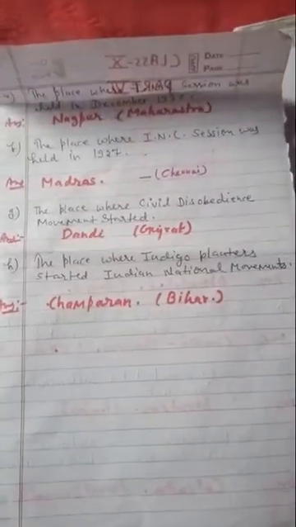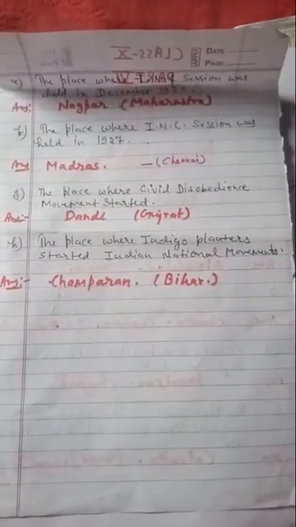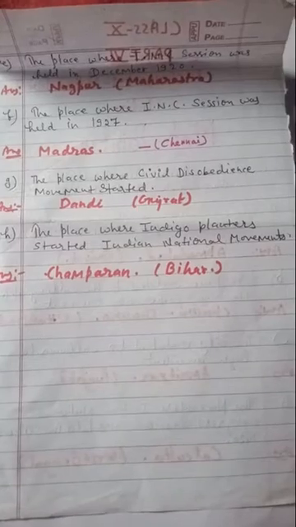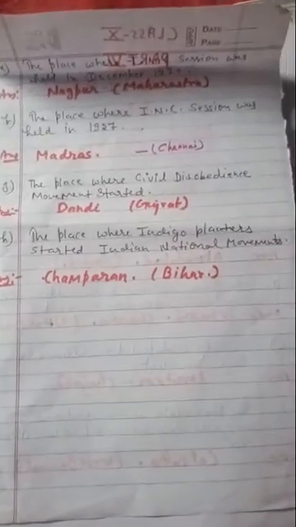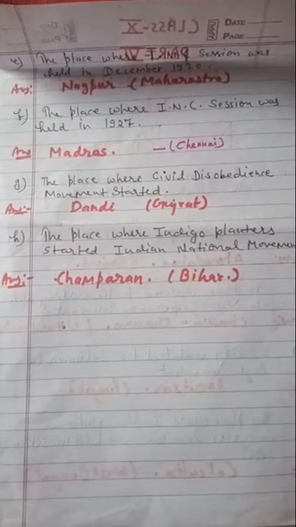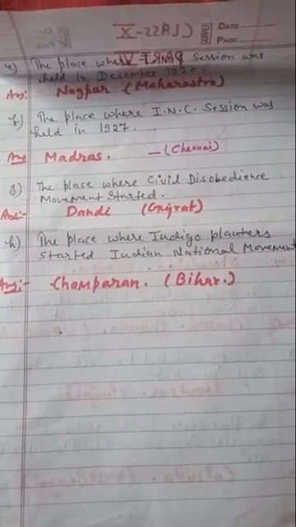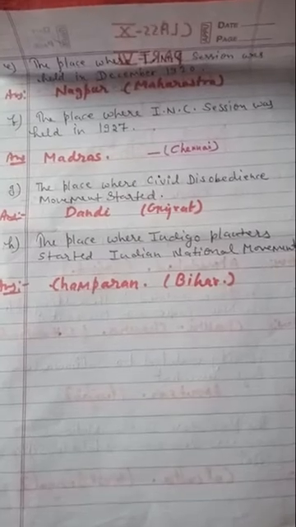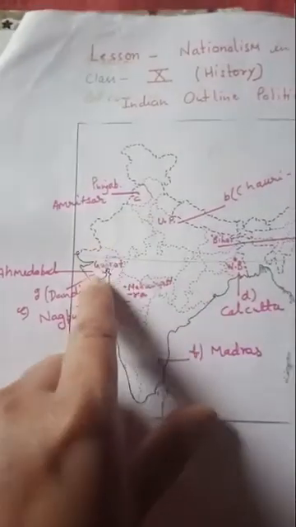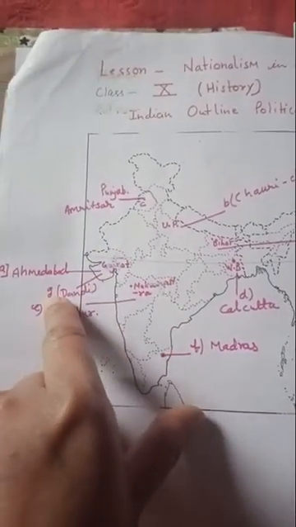Now the next map point. All these map points are essential because we are focusing only on the things which are in your syllabus, not less than that and not beyond that. So every map point is important. Now, the place where the civil disobedience movement got started. The place is Dandi, and Dandi is in Gujarat. So you will locate Dandi. It is in Gujarat and it will be G point.